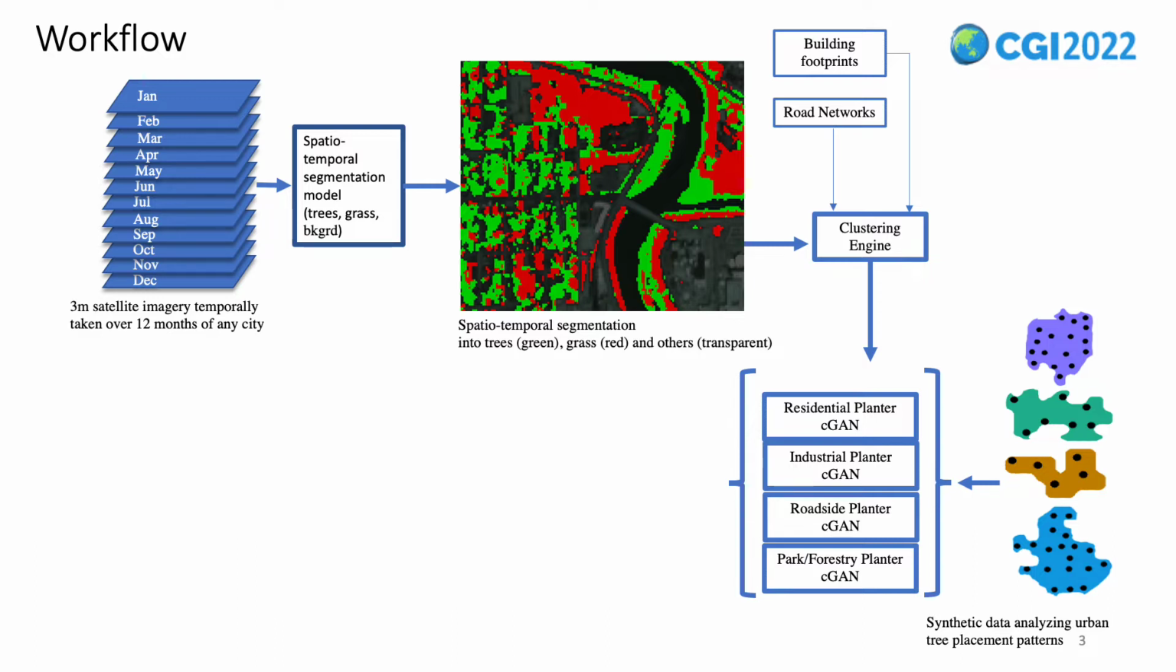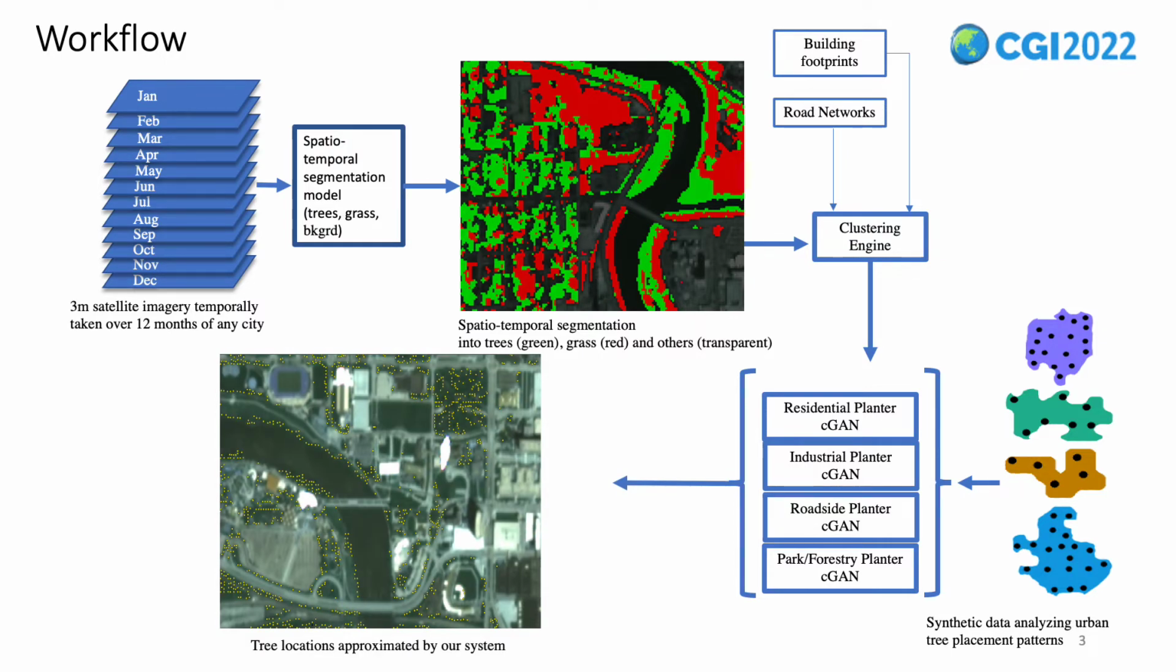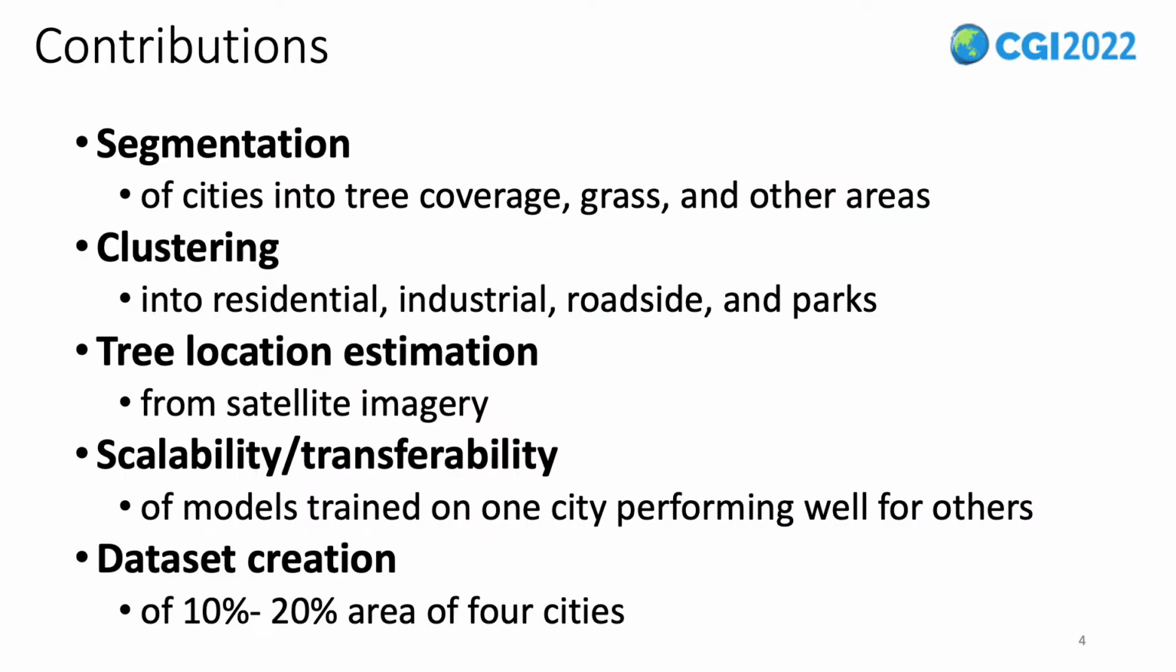Then, for each configuration, we train and use a conditional GAN to generatively produce tree locations and place them on the map. Though the locations are outputted as a probabilistic distribution of trees, we discretize them to get point locations, which allows us to evaluate against ground truth that are both hand-labeled and governmentally vetted data. We claim the following contributions: segmentation, clustering, tree location estimation, scalability, and a segmentation dataset, which we have made available for all, linked in the paper.